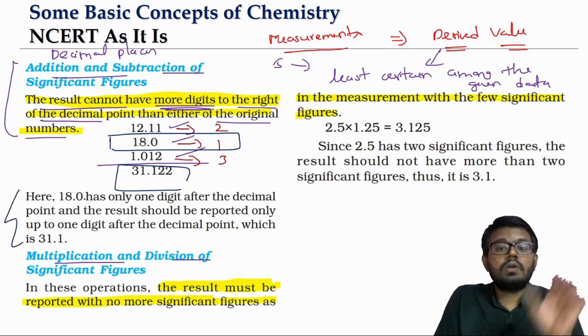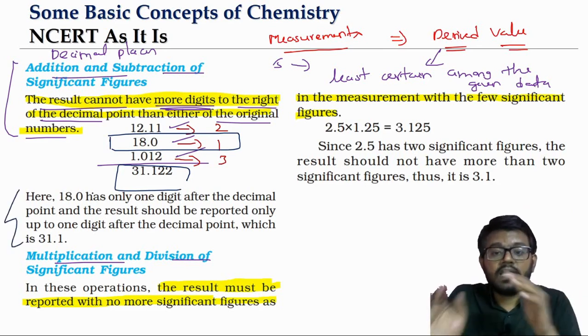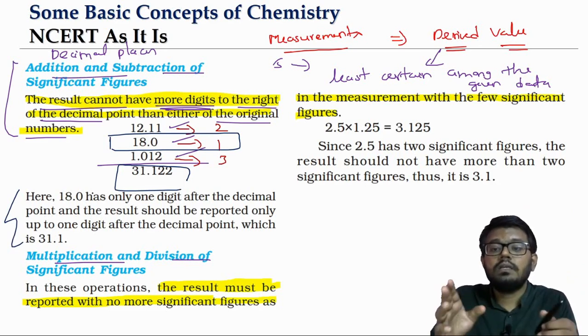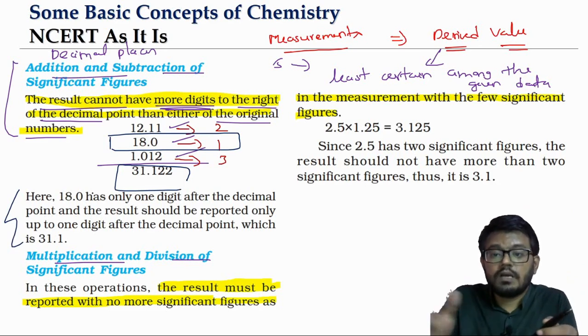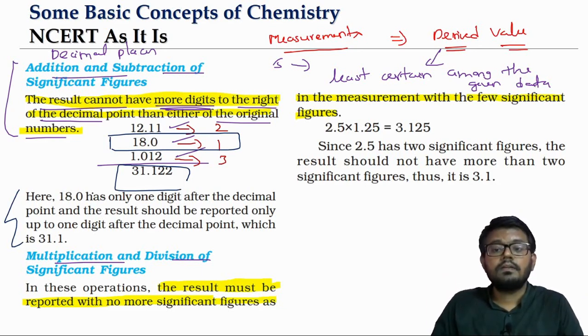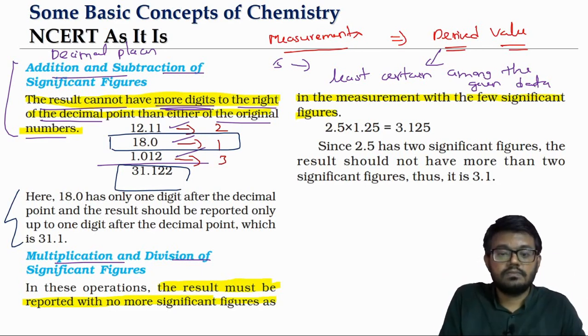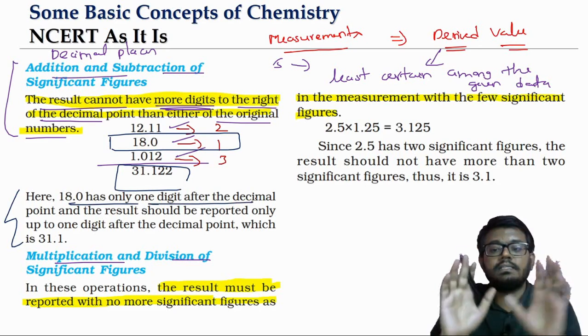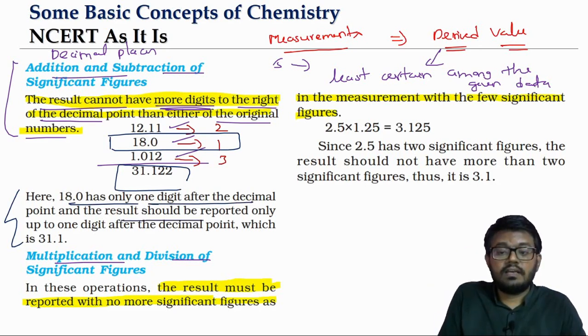But look at this now. What are we saying? What is the rule? The final answer should have only as many digits after the decimal point as the least of the given numbers. Look at this. 18.0 has only one digit after the decimal. So the final result also should have only one digit after the decimal.